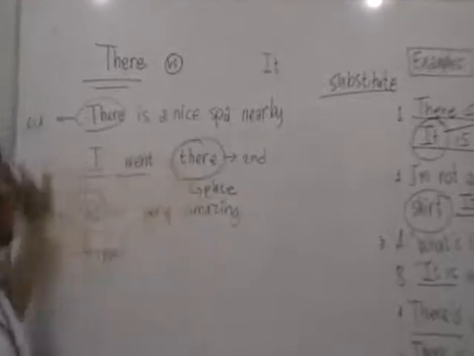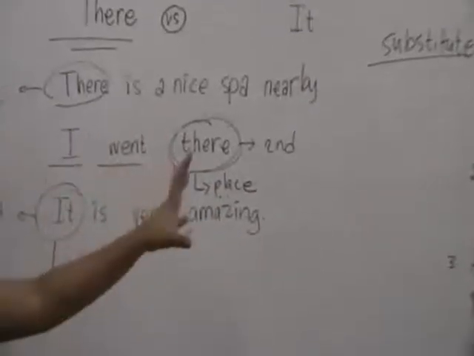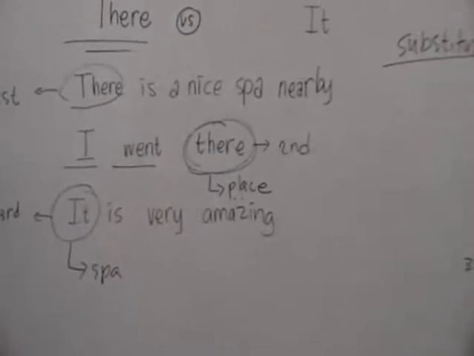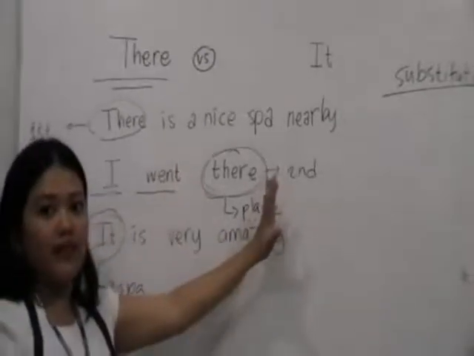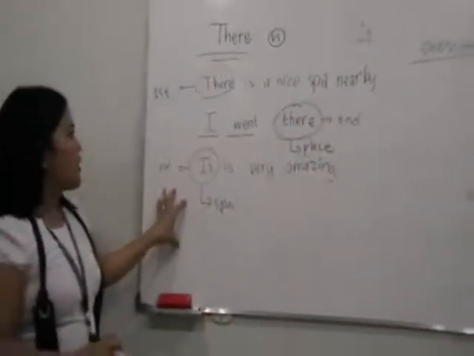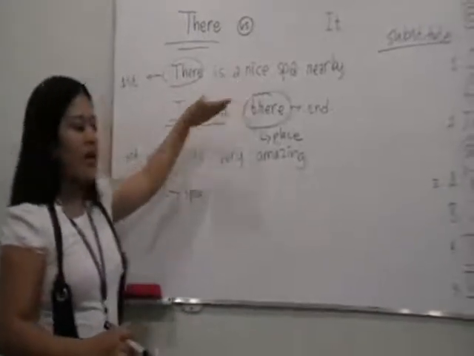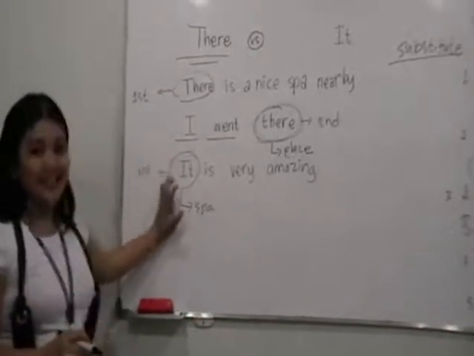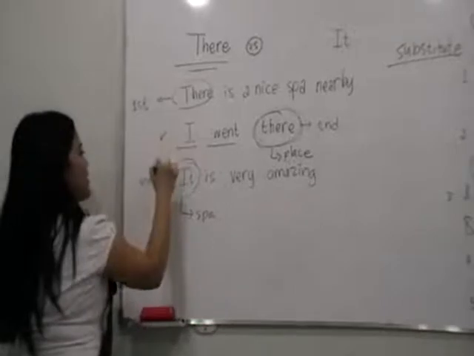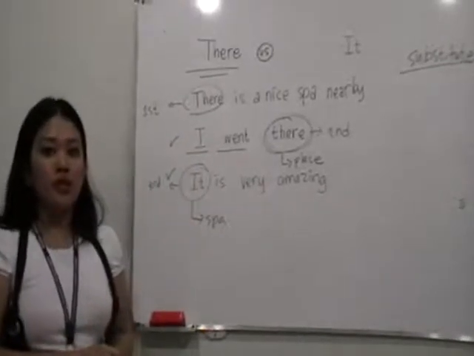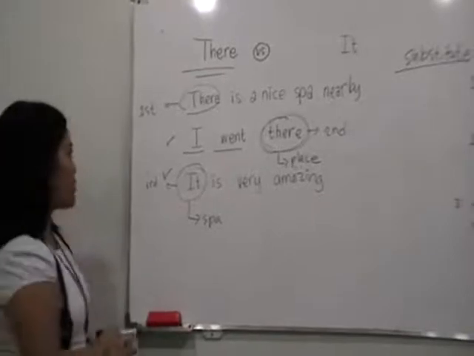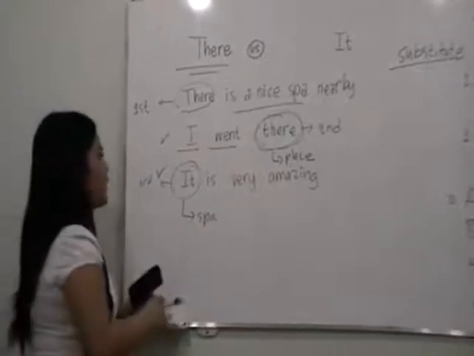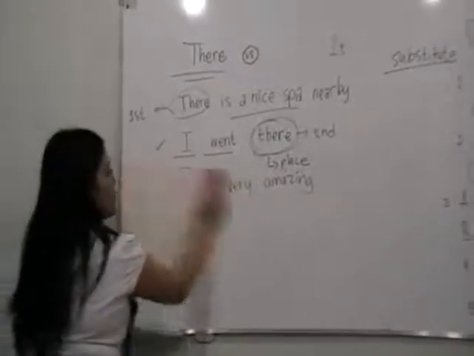So do not put there I went. Now I went there. If you want to use there as a reference for a place, you have to put it in the last part of the sentence. But if you want to talk about the same thing, the spot, you can use it in the first part of the sentence. Do not use there. You can use it. But again, these sentences are already understood. You already know what we're talking about in the first place, which is the nice spot. Okay. Let's have a few more examples before we move on.